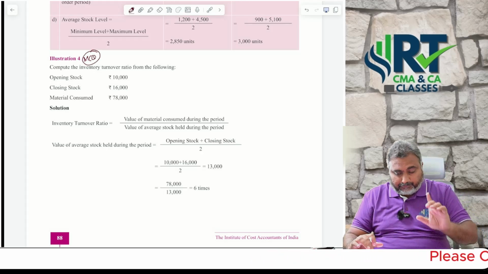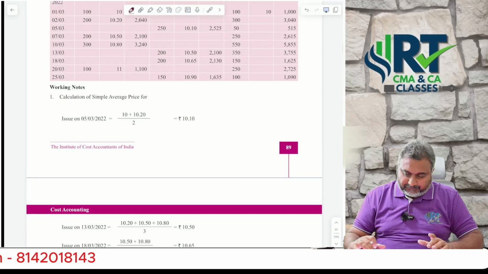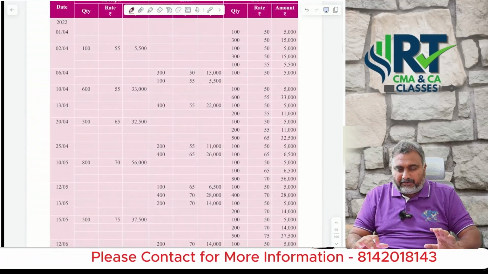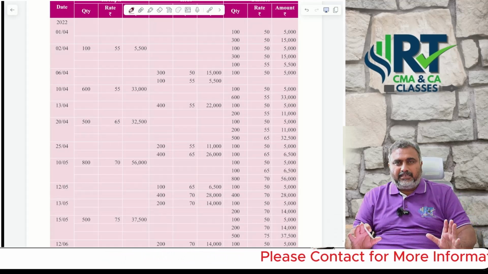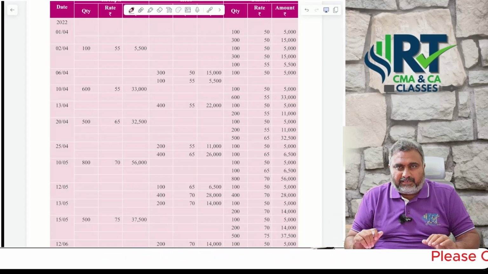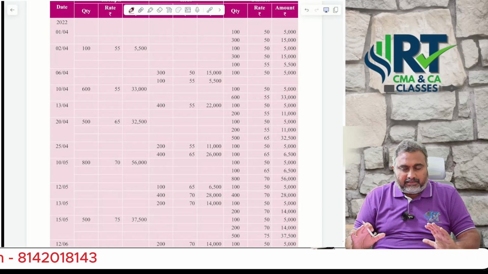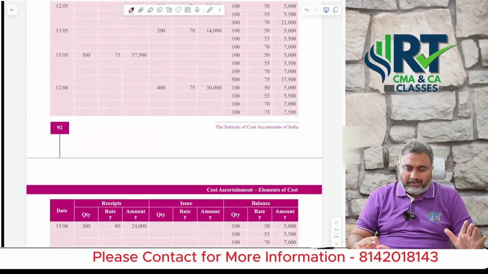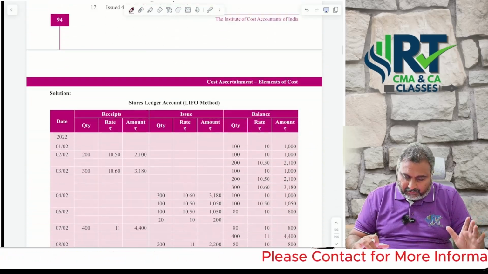Illustration number 4. As well, in very rare cases, you are going to see questions from FIFO, LIFO, weighted average, simple average, replacement method, standard cost method. Like this, only in very rare situations will you see those questions in the examination.